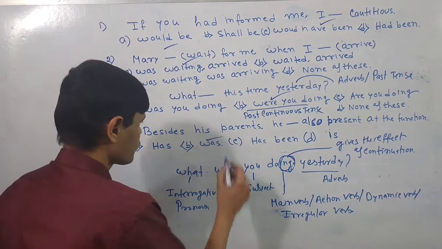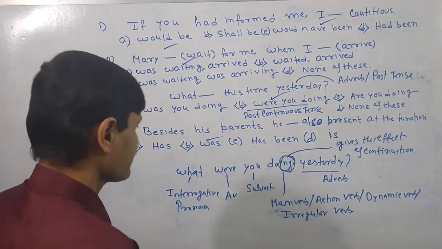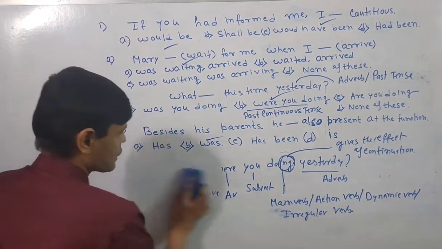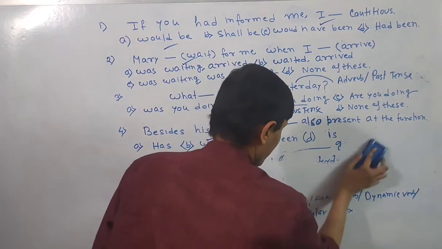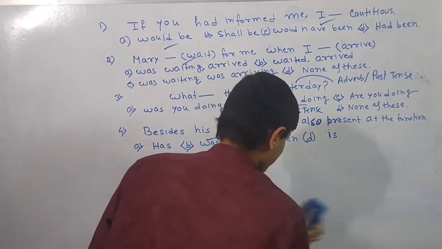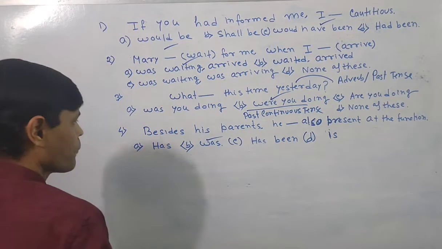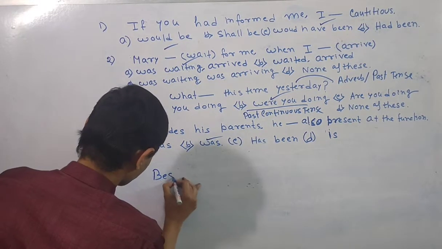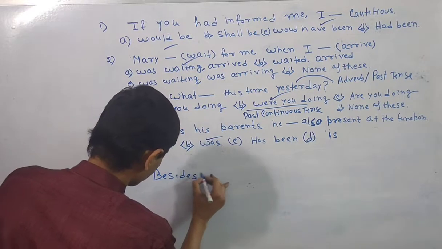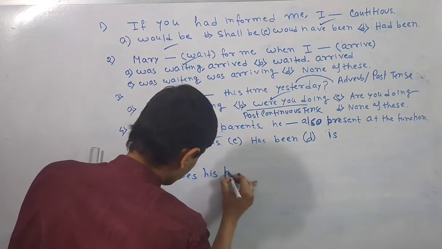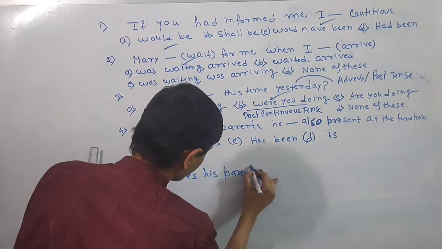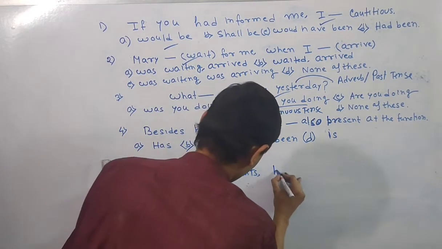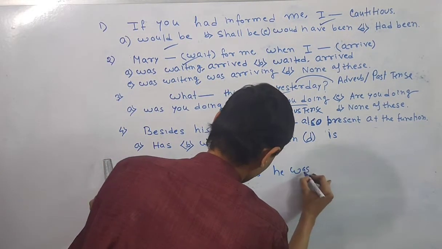Okay. So if you have any problem regarding understanding this short analysis, you can share your queries in the comment box. Although I am going to break the sentence in a more vivid way now, kindly have a close look. Besides his parents, this will be the answer, was.